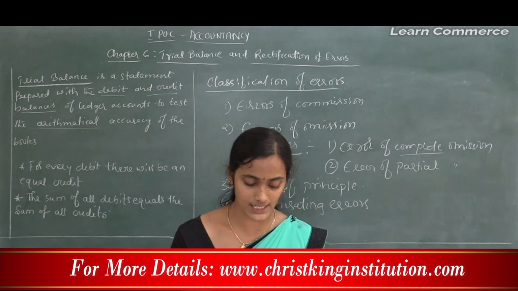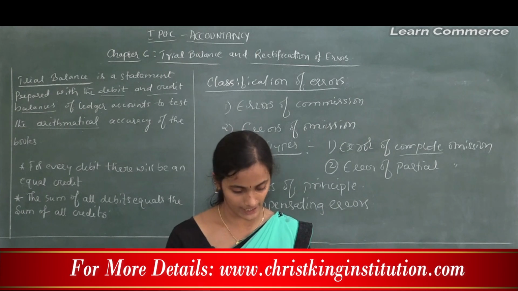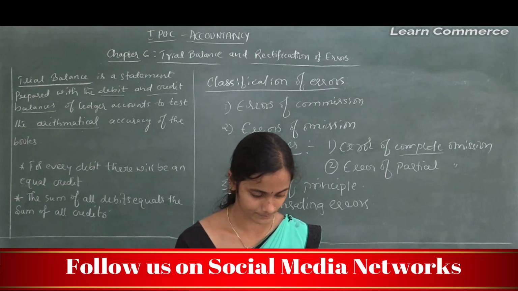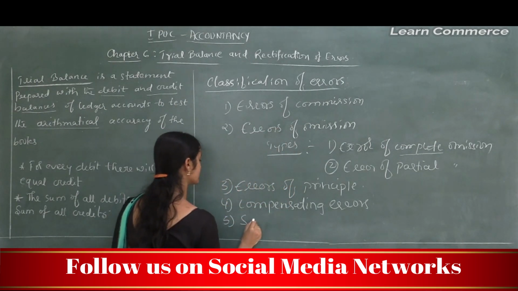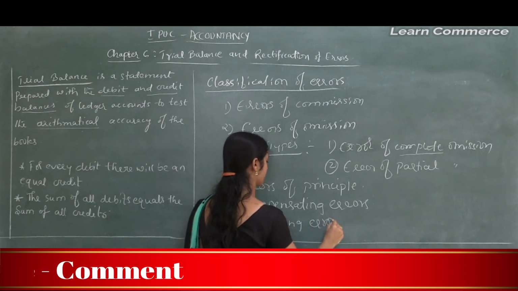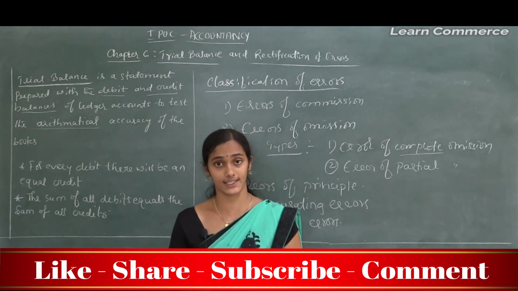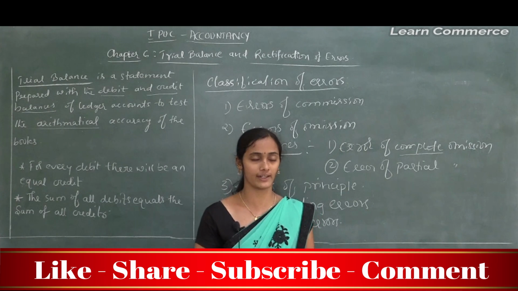And the next important error is searching errors, or we can say the fifth classification is searching. See, if the trial balance does not tally, it should tally on debit and credit.